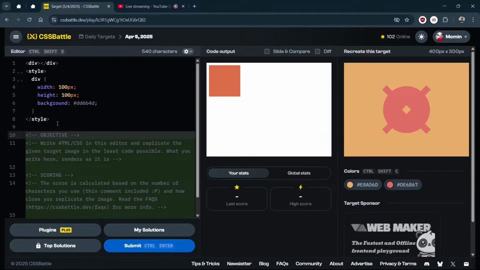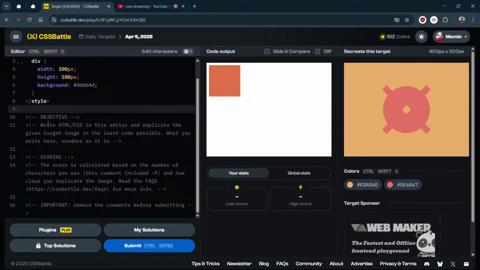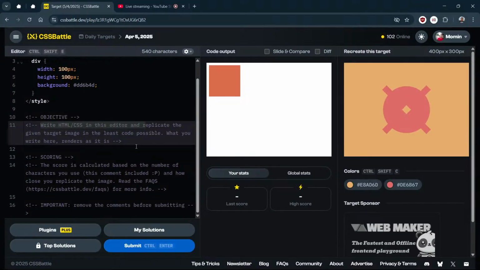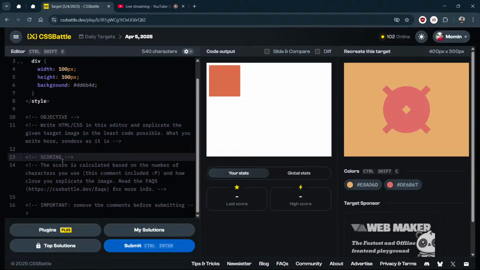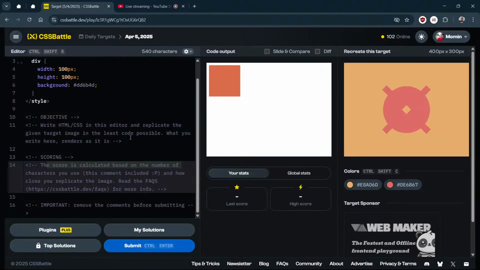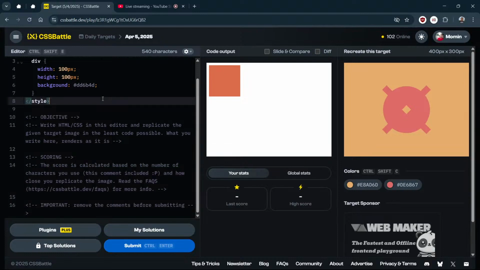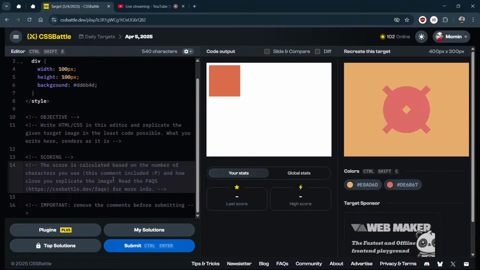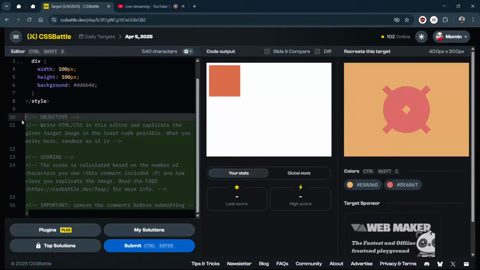The task says to write HTML and CSS and replicate the target image with the least code possible. Whatever you write here will render here. The score is calculated based on the number of characters you used, and this comment is also included, so we need to remove it. Okay, let's first do this.